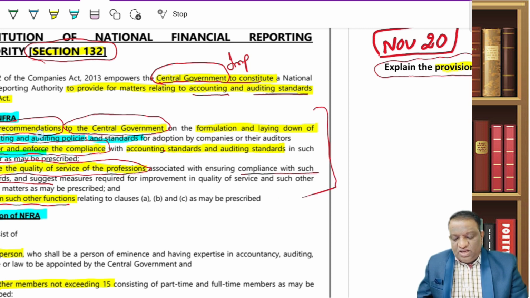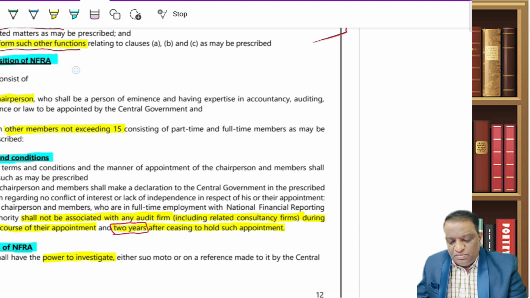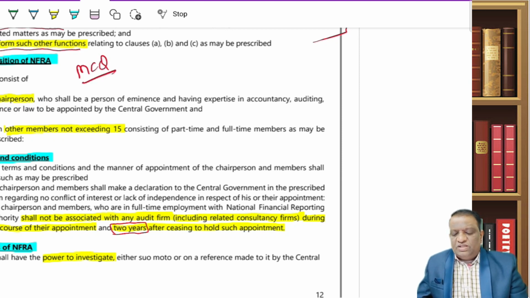If you look at it, making recommendations to the central government, monitoring and enforcing the compliance of both accounting and auditing standards, and overseeing the quality of services of professionals, and perform. This is a residual one, so anything else can be added. Perform such other functions. But all these three relate to accounting and auditing standards. Now, how many members would be there in NFRA from an MCQ perspective? Mark it as an MCQ. What is the composition of NFRA?